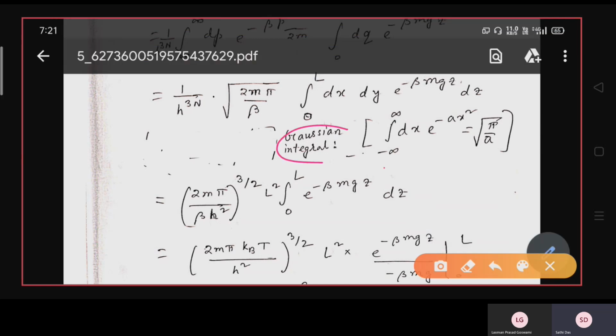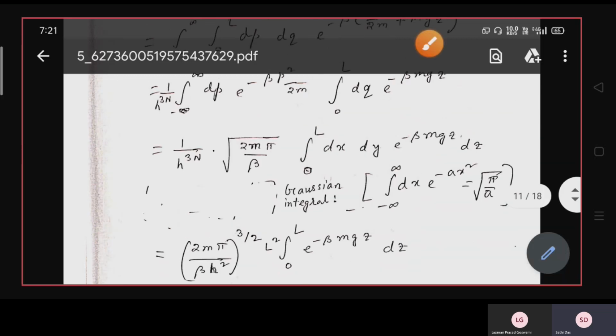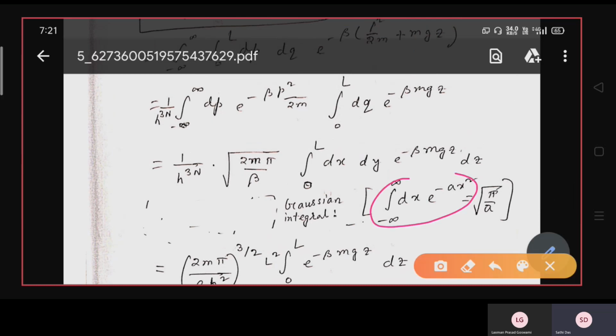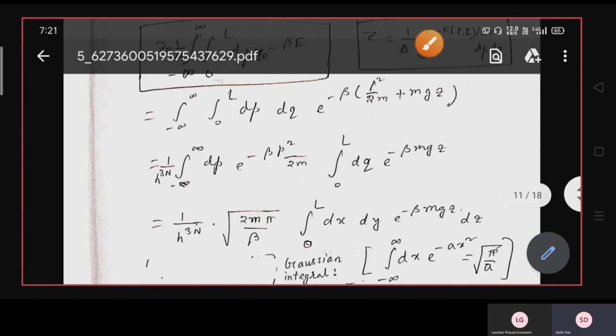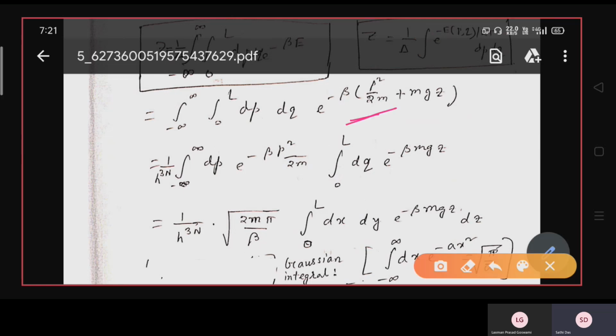The Gaussian integral is the integral from minus infinity to plus infinity of dx e to the power minus a x square, and it can be written as root over pi by a. So whenever you find the integration of e to the power minus a x square dx, where the limit is minus infinity to plus infinity, you can write this as root pi by a. And friends, in this kind of question, whenever you face this p square by twice m, the integration of dp e to the power minus beta into p square by twice m is similar to the Gaussian integral.